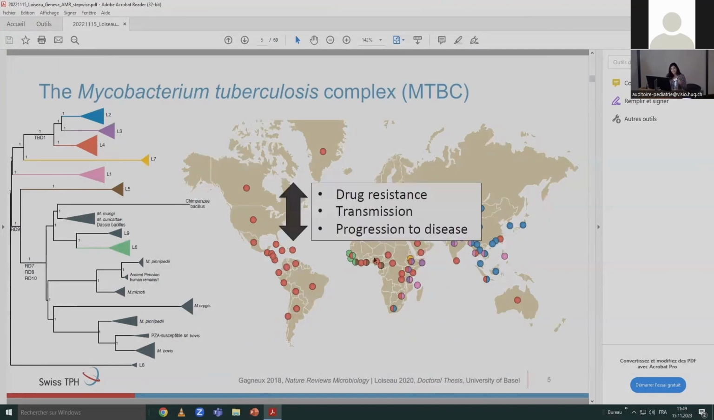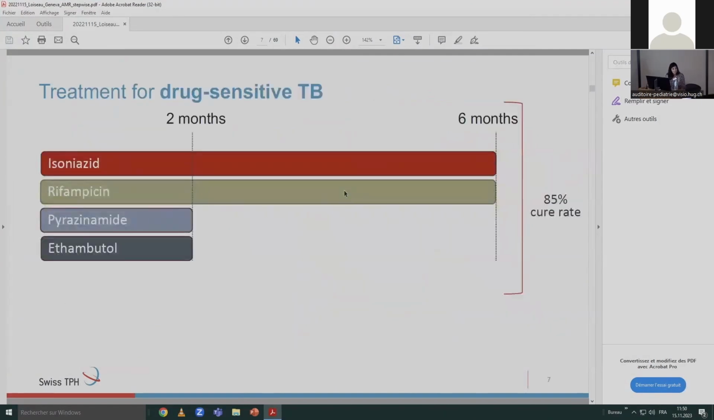And interestingly, they differ in some important clinical features, such as the rate at which they acquire drug resistance or transmit or progress to disease. For example, there's this lineage 2 family in blue, which has repeatedly been shown to be associated with all 3 of these features. So TB is curable, and the drug-sensitive forms of TB can be cured with a combination of 4 antibiotics, isoniazid, rifampicin, pyrazinamide, and ethambutol for 6 months, and for a cure rate of around 85%.